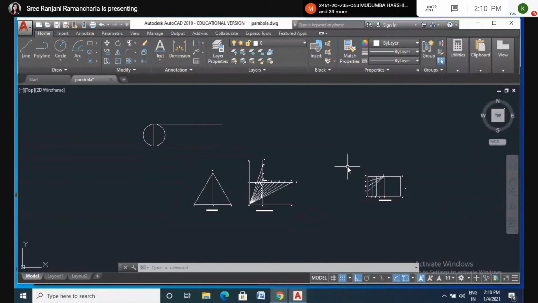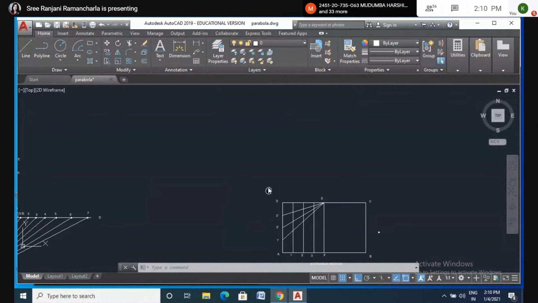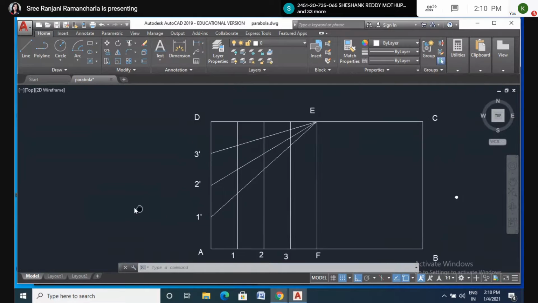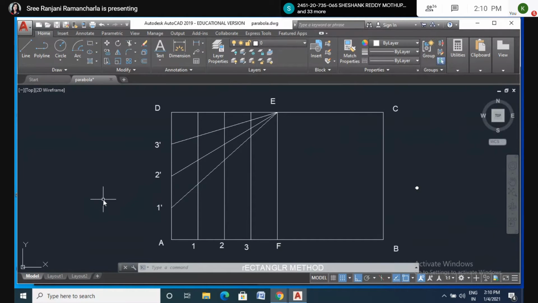Now today we will do parabola, rectangular parabola. I already posted a few papers from the manual, right? Please open page number 20.